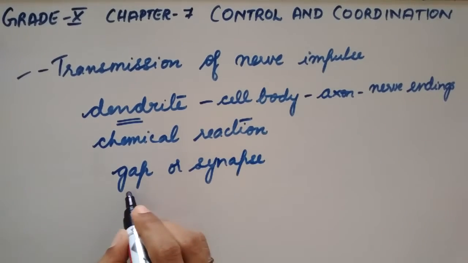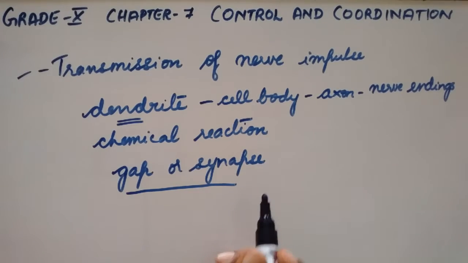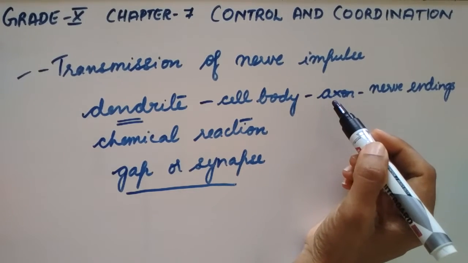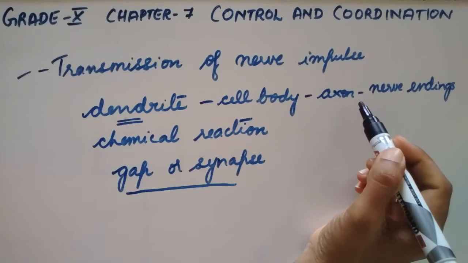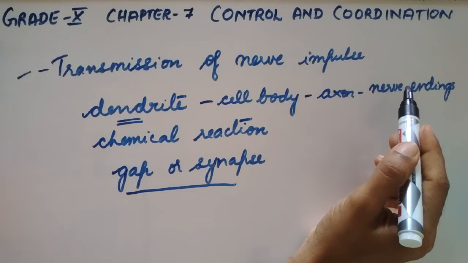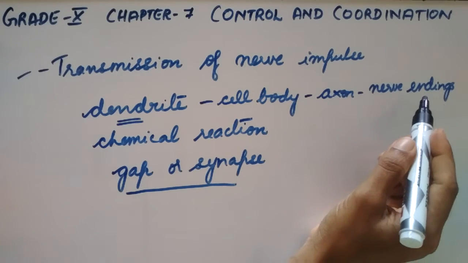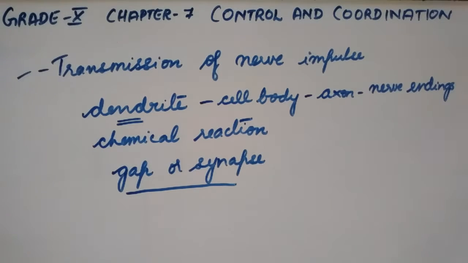Now, what is this gap or synapse? The electrical impulse will release some chemicals, and those chemicals will cross the gap or the synapse.